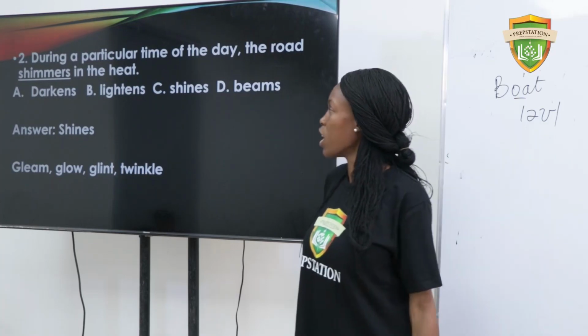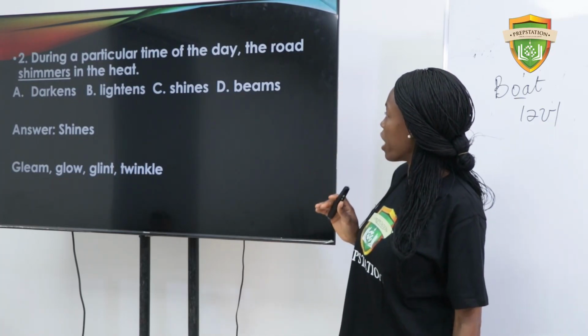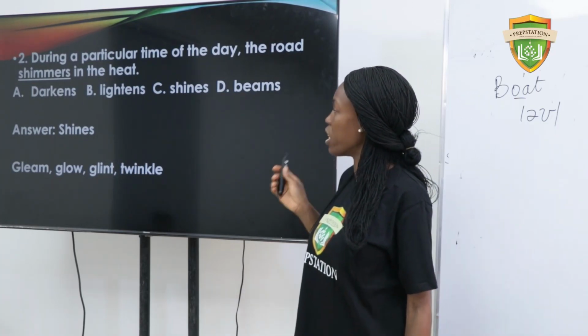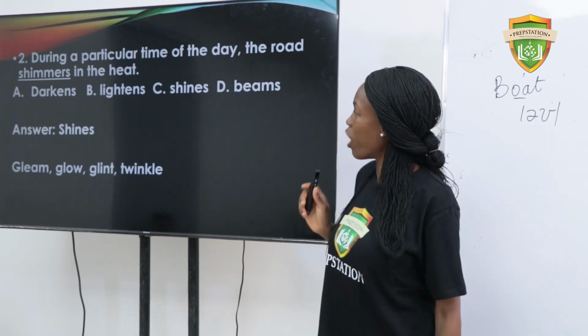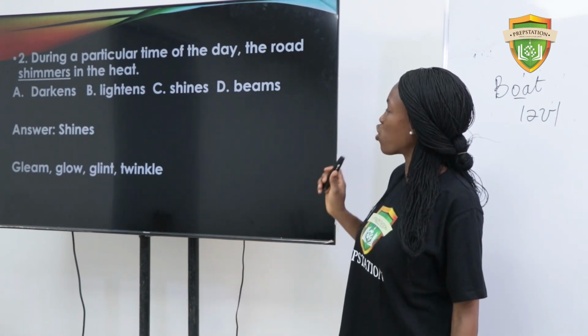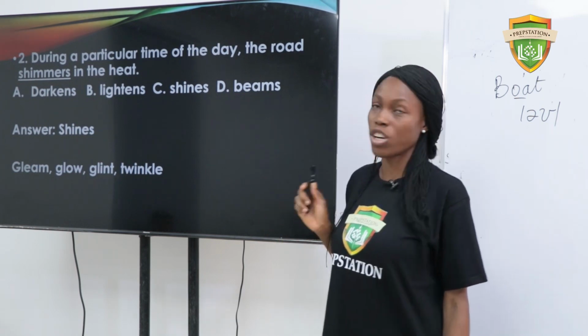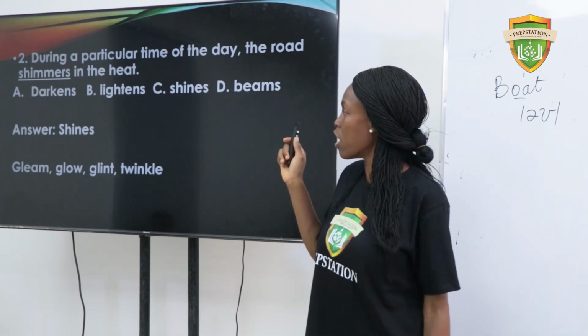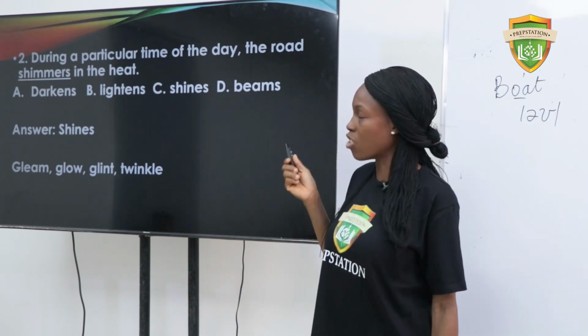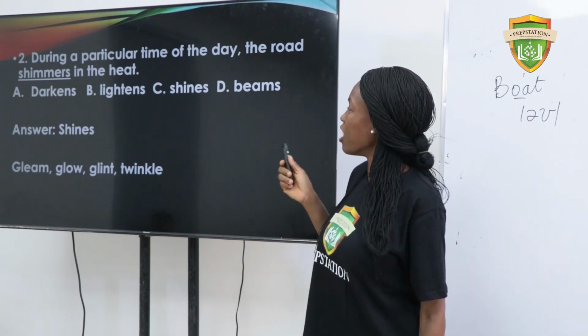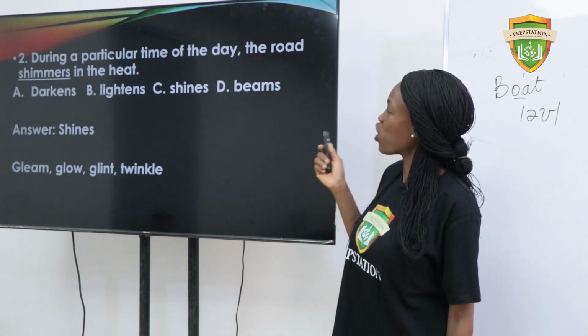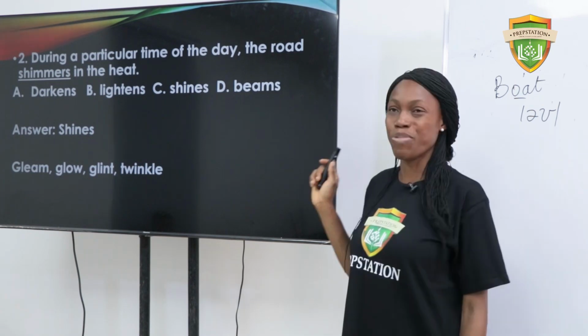Number 2, during a particular time of the day, the road shimmers in the heat. The underlined expression there is shimmers. A, darkens. B, lightens. C, shines. D, beams.